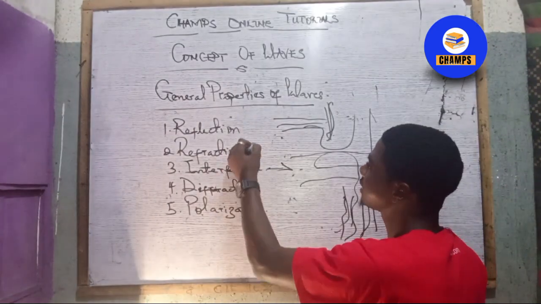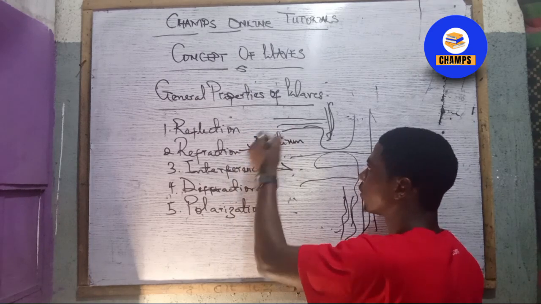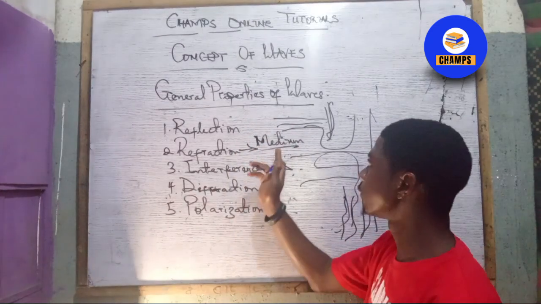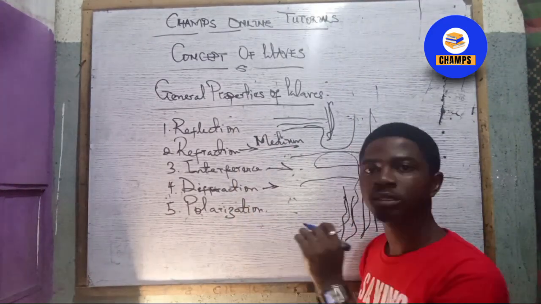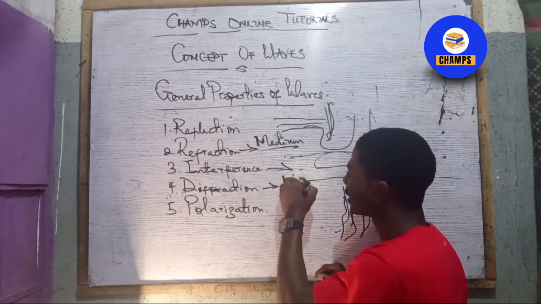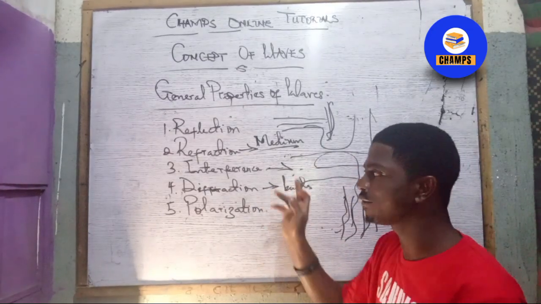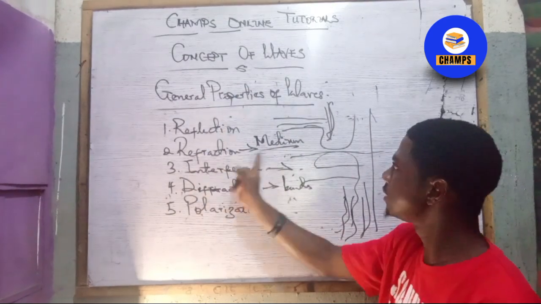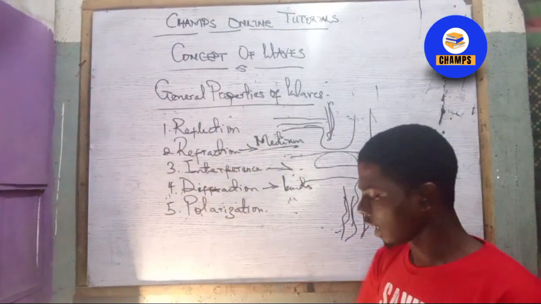Refraction requires a medium, as it moves from one medium to another medium, while diffraction is that it bends as it sees an obstacle. Bending around an obstacle is diffraction, while bending because of one medium to another is refraction. I believe that is clear.